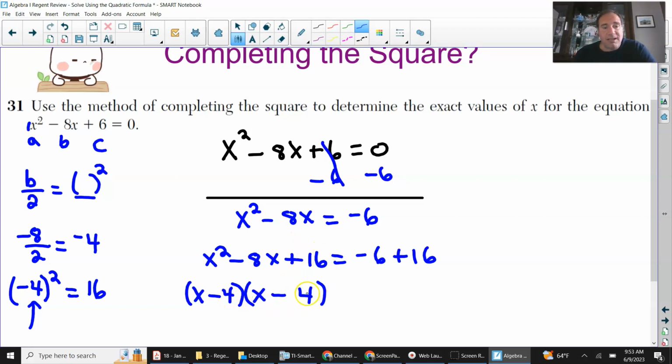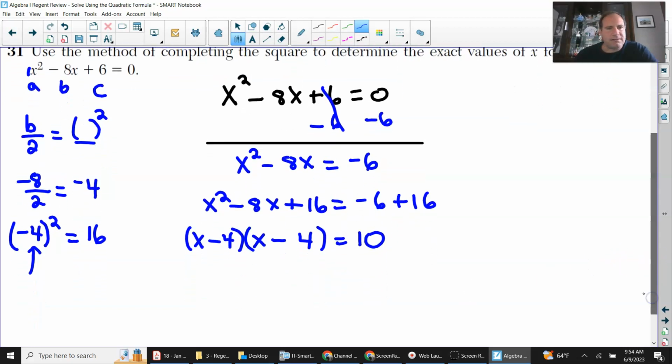Negative 4 plus negative 4 is negative 8. Yes, that works out. If you did the distributive property on x minus 4 times x minus 4, or FOIL, whatever your teacher is telling you to do, that would come out to be x squared minus 8x plus 16. Then on the right side, negative 6 plus 16 is 10.